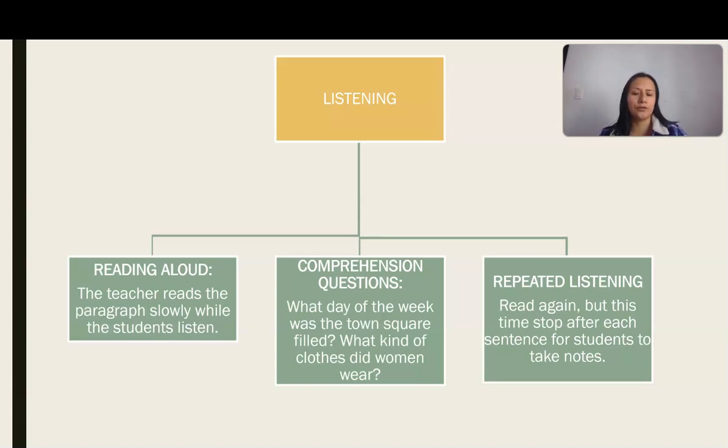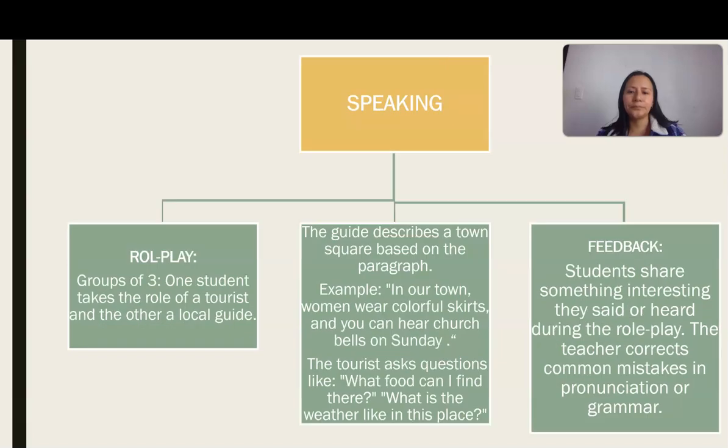What kind of clothes did the women wear? After these comprehension questions, the fragment is read one more time, but in this case, the teacher is going to stop at the end of each sentence, so the students can ask some questions or take some notes.